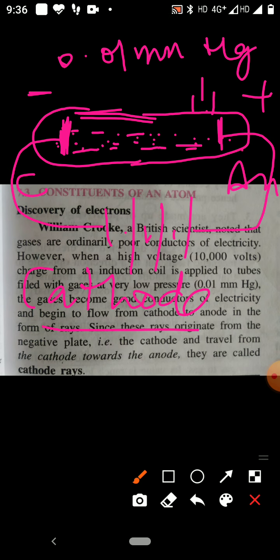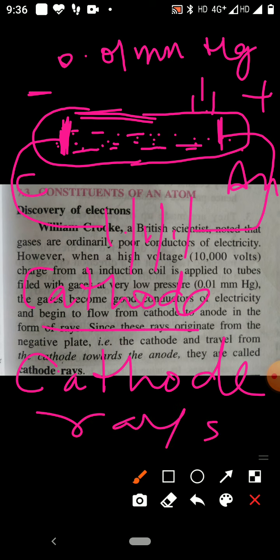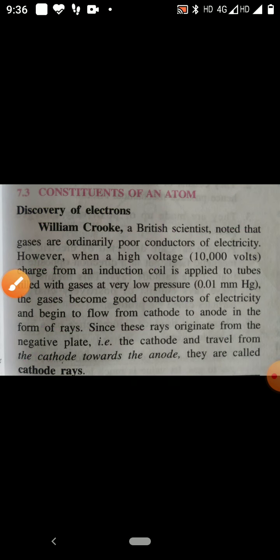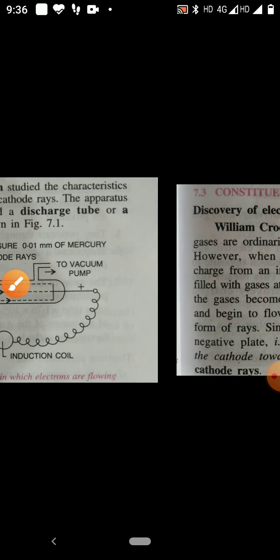Therefore, these rays are called cathode rays. Sir J. J. Thomson studied the properties of the cathode rays.